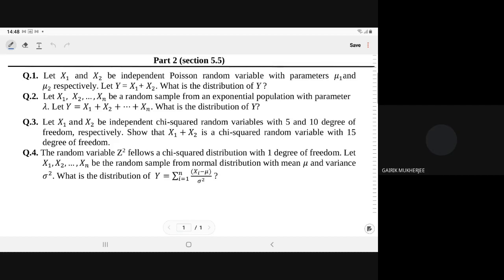Now here we have some more questions from tutorial sheet 8. Let x1 and x2 be independent Poisson random variables with parameters mu1 and mu2. Let y be equal to x1 plus x2. What is the distribution of y? In this question we want to convey that the sum of Poisson random variables follows which distribution.